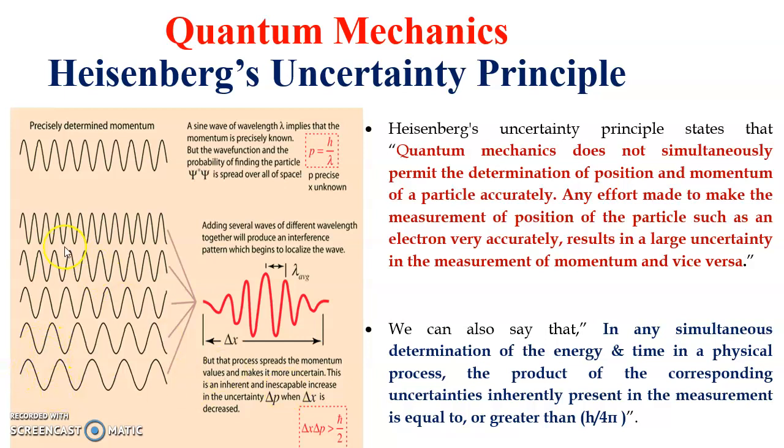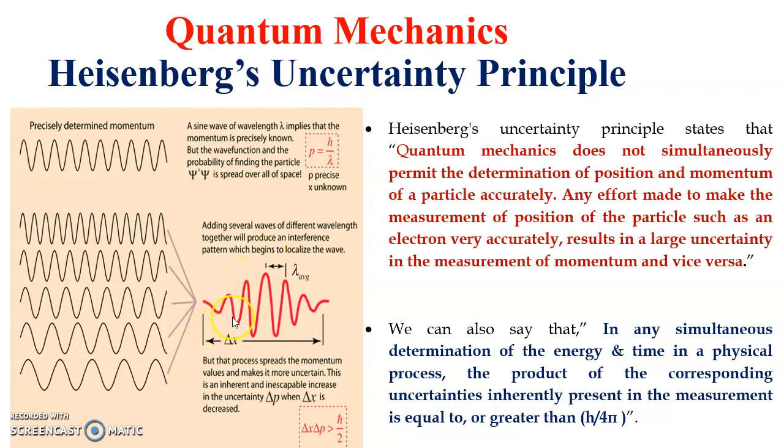If the wavelengths are increasing and we take the average of the wavelengths, momentum can be accurately determined. If the wavelengths are more, momentum will be less. Different wavelengths together will produce an interference pattern, which may be constructive or destructive.